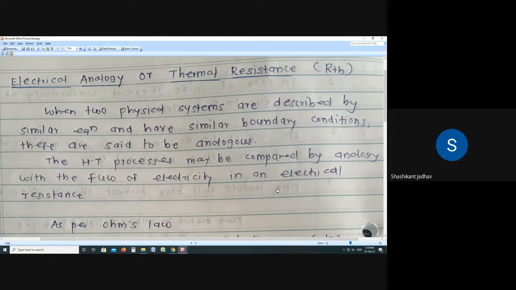So write down for the next line: the heat transfer processes may be compared by analogy with the flow of electricity in an electrical resistance.